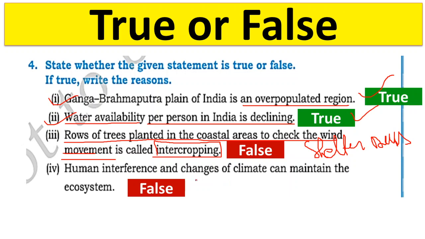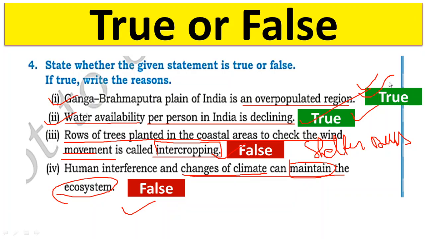Human interference and change of climate can maintain the ecosystem. No, human interference and change of climate are disturbing the ecosystem, not maintaining it. So this is also false. So two are false and two are true. This was the last type of questions. So this was the question and answer of chapter 2 of the geography textbook of class 8th.